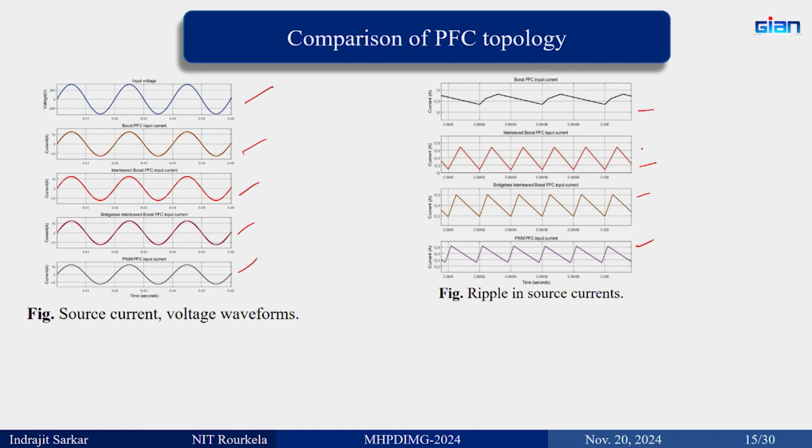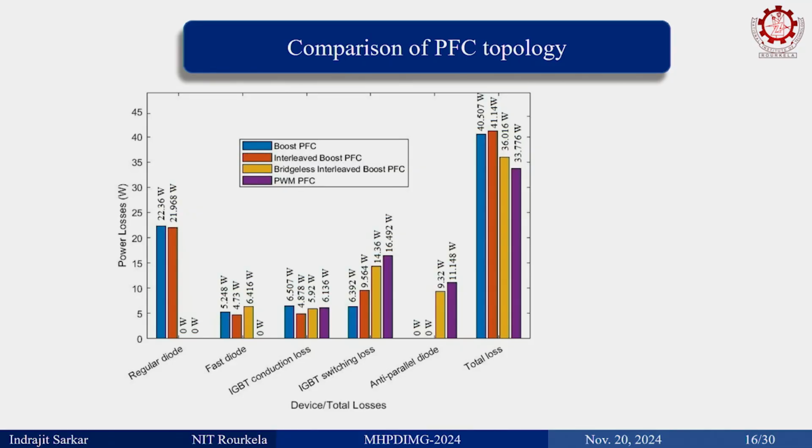The only thing is they have almost the same feature. Only in the PWM boost, the input current frequency is half compared to these three cases, but it does not matter because it is at 25 kilohertz, which is a very high frequency. So the input inductor is sufficient to filter this out. These are the loss comparison.